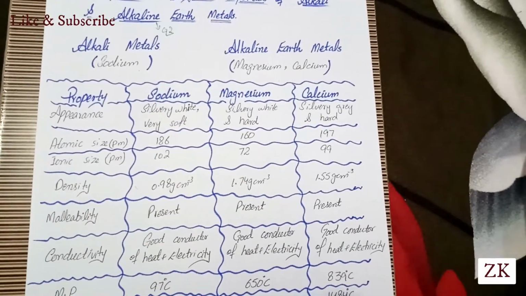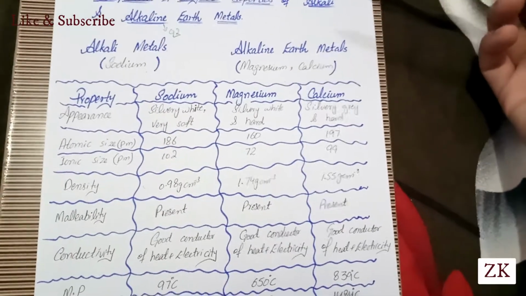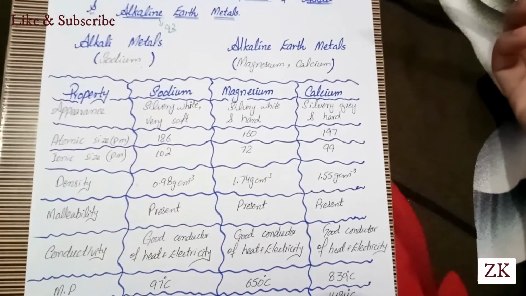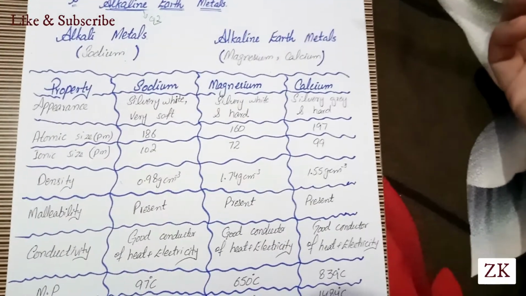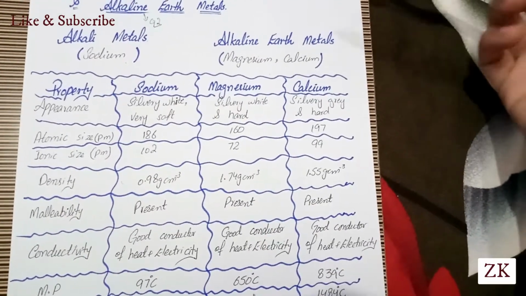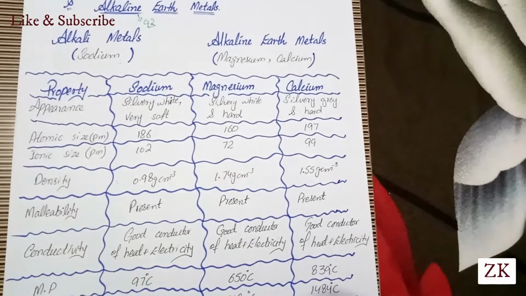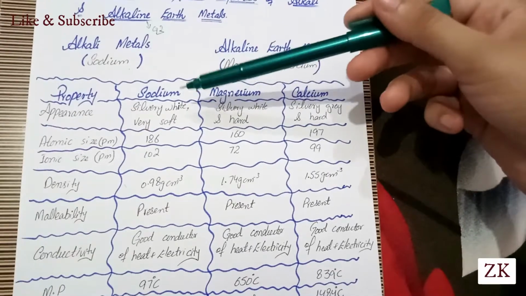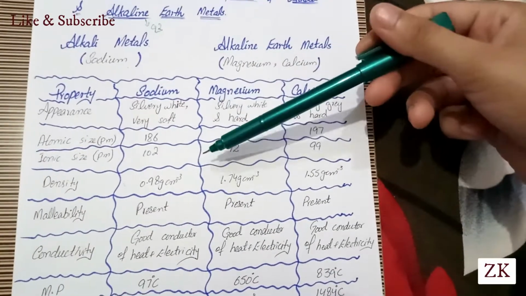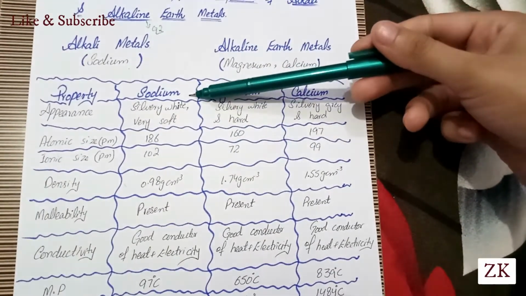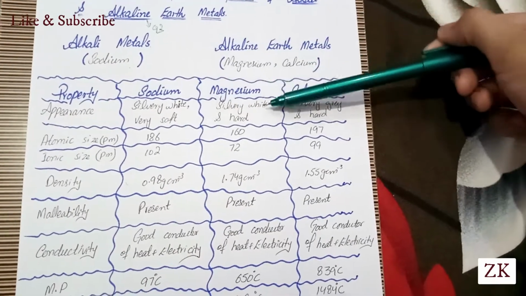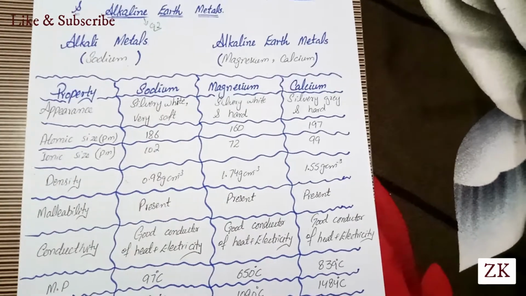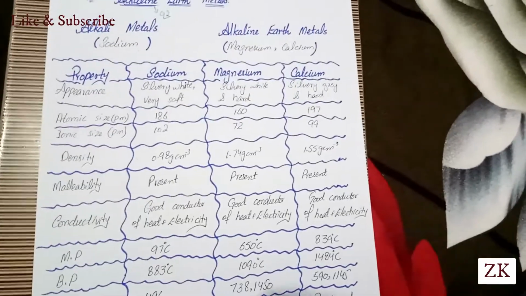Now comes malleability. As we have also studied the properties of metals, we studied that metals are malleable and ductile. Sodium, magnesium and calcium are all metals, so malleability is present in all three.